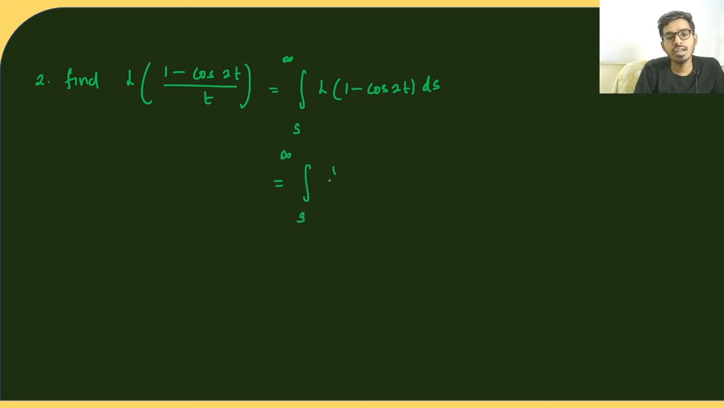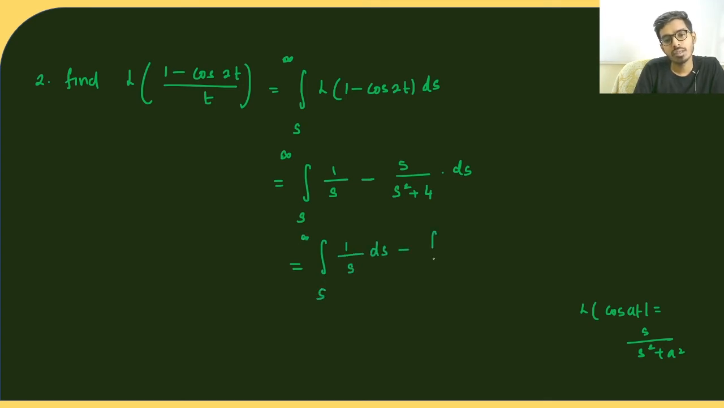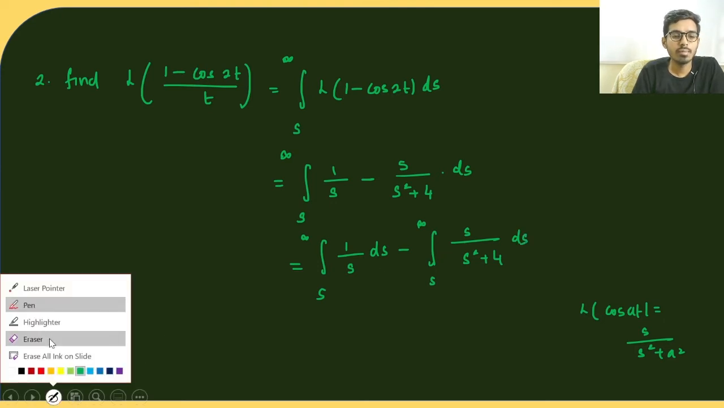So this is equal to integral s to infinity. Now what is L of 1? L of 1 is 1 by s, minus what is L of cos 2t? It is s by s square plus a square, so a is equal to 2, right? We know these formulas. L of 1 is 1 by s, L of cos at is s by s square plus a square. So therefore my a is equal to 2 here. Now we will integrate this. So this will be equal to integral s to infinity 1 by s ds minus integral s to infinity s by s square plus 4 ds, right?